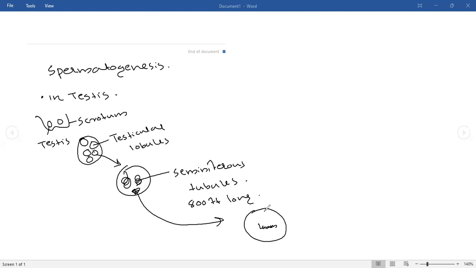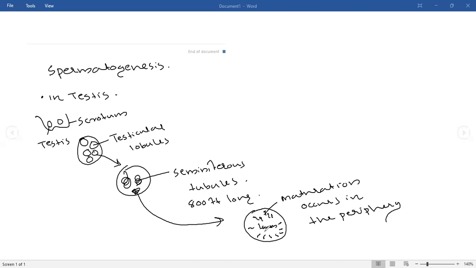The sperm maturation occurs from the periphery of the seminiferous tubule. In the peripheral portion, you can see the maturation.